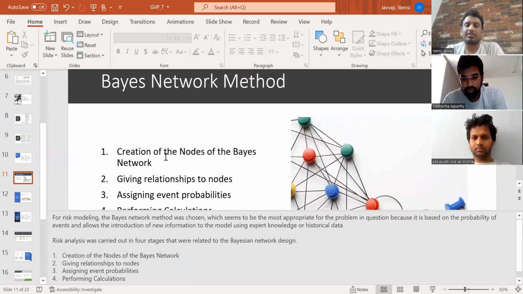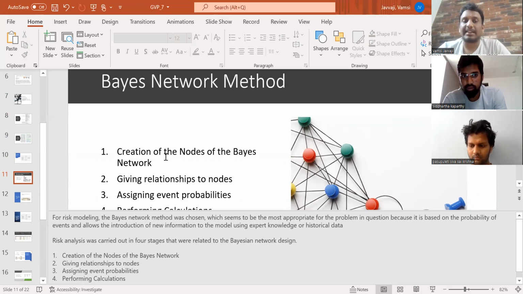So we have introduced the Bayes network method. Firstly, what is Bayes? Bayes is a mathematical theorem formulated by the British mathematician Thomas Bayes. This theorem is a mathematical formula for determining conditional probability. This conditional probability is the likelihood of an outcome occurring based on a previous outcome that occurred in similar circumstances. In real time, this Bayes theorem is often employed in the finance sector in calculating and updating risk evaluation. So this theorem will really play a vital role in calculating the risk analysis factors. This theorem has become a useful element in the implementation of machine learning and artificial intelligence too in the real world.